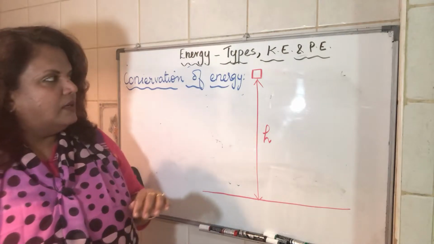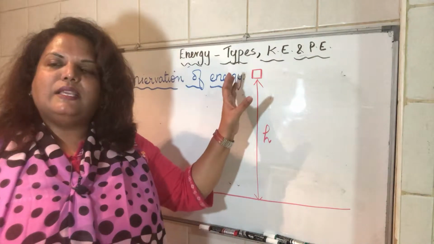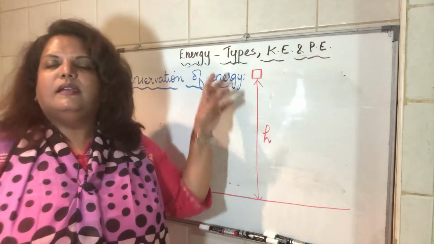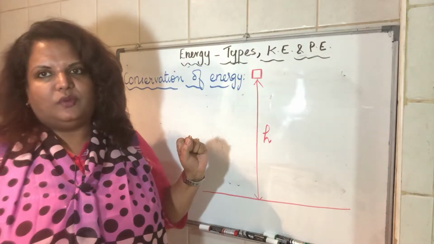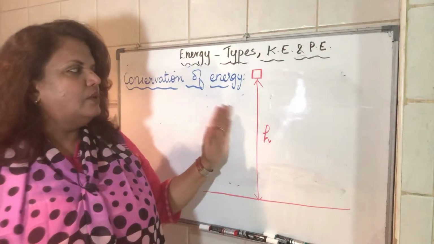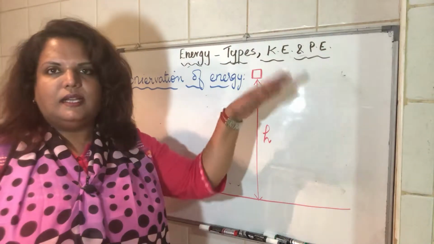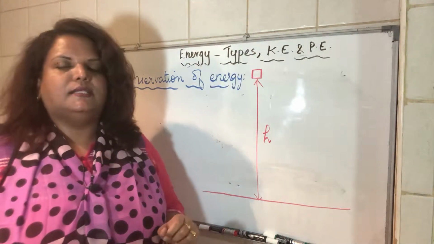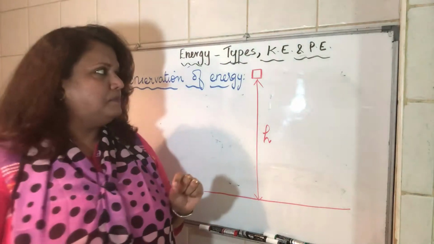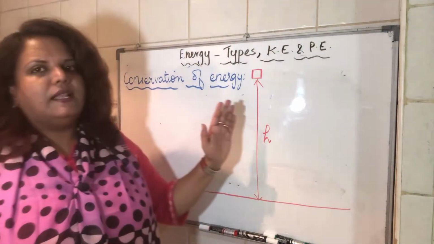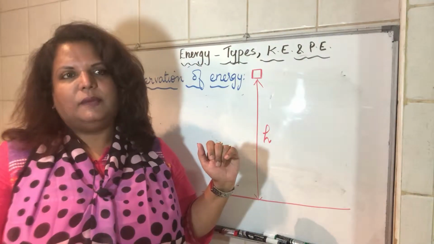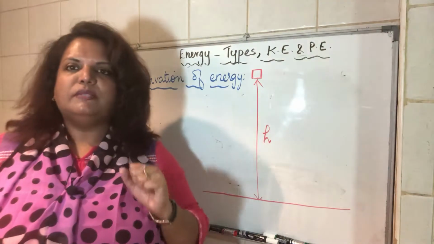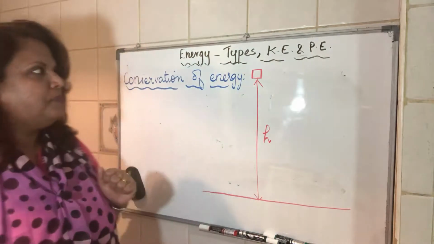Now, for simplicity here, we'll take an isolated condition, because we don't want any other factors influencing the movement of the object. So hence we'll ignore air resistance or friction, etc. Other forces are ignored in this statement. So in an isolated system, the total mechanical energy is conserved. Or you can say the total energy will always be the same.